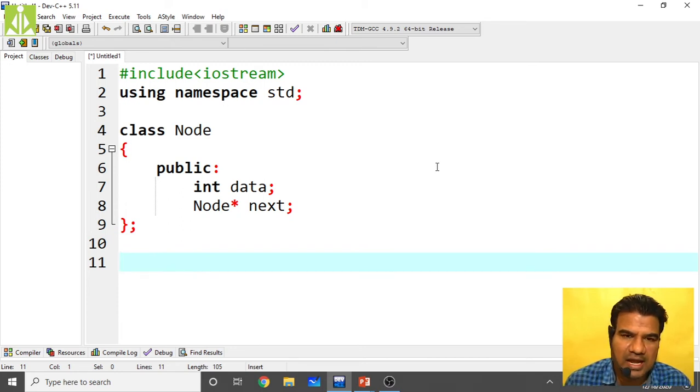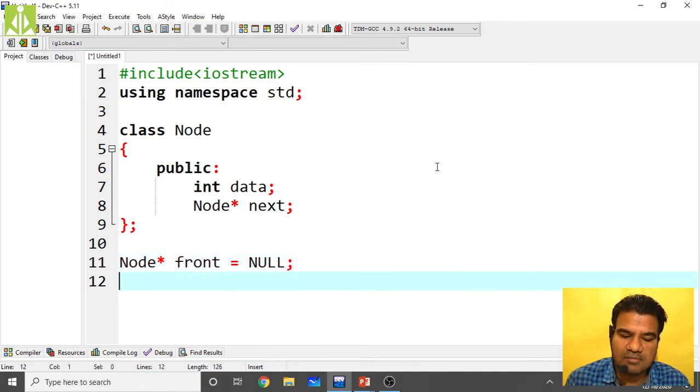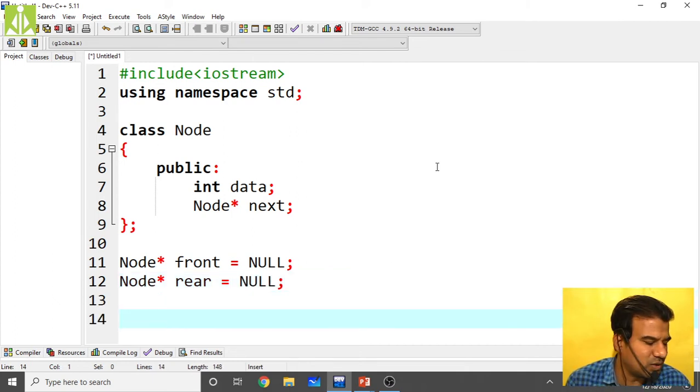As we are making the head as null, here we don't need head, but we need two other pointers: one is front and the other one is rear. So declare those two, node star front and make it null, because initially we are considering the queue as empty without any enqueue operation. So node star rear also equals null. Like this we are going to have.